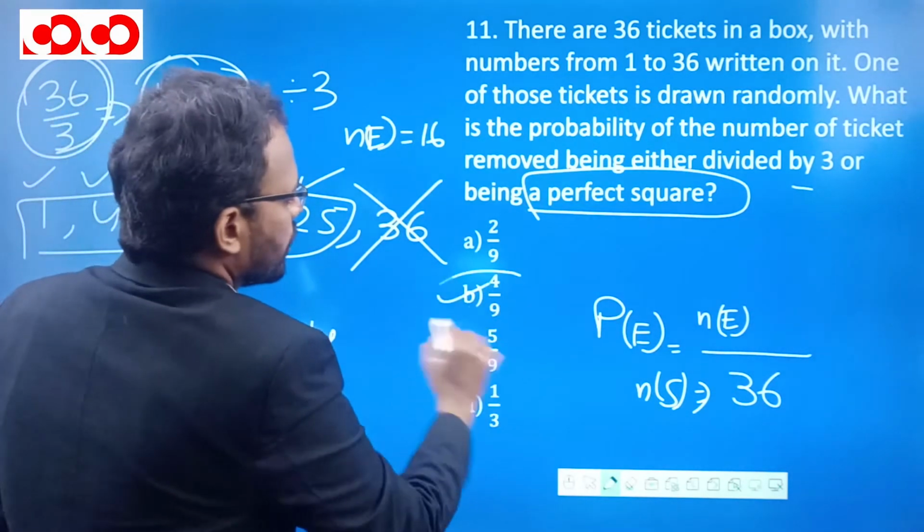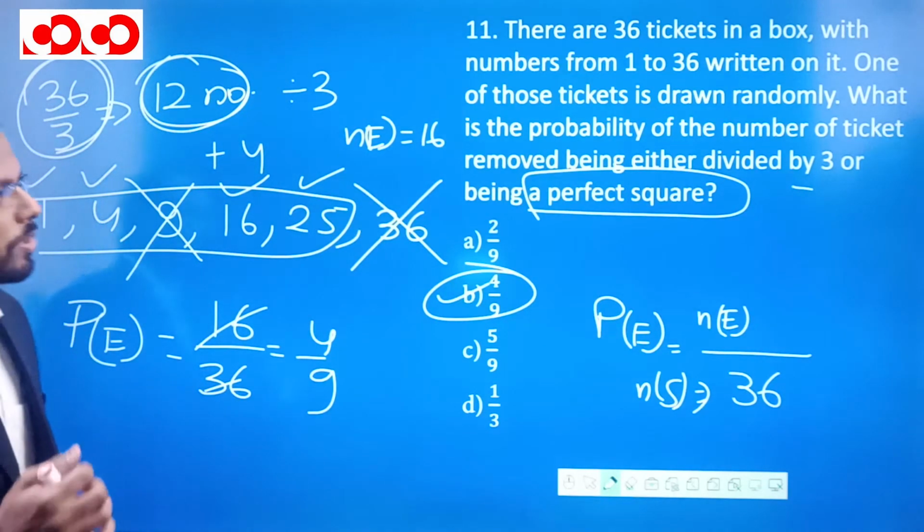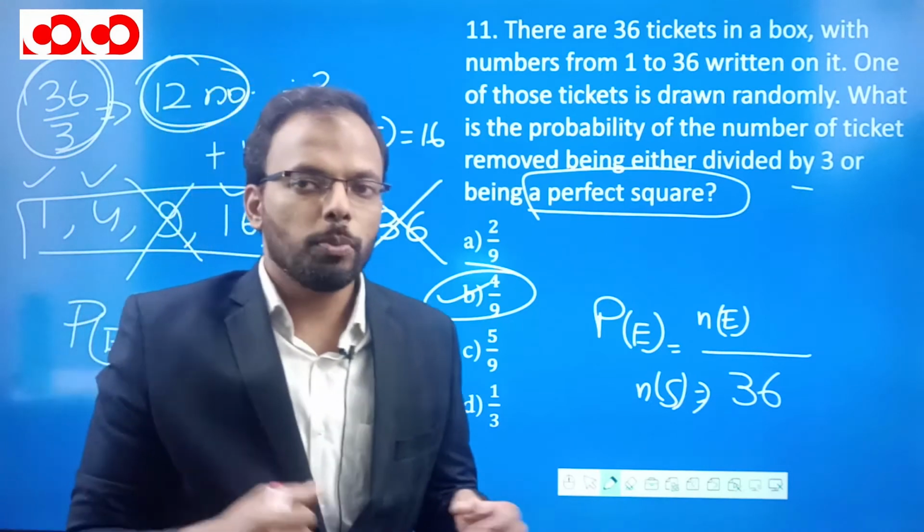And the answer to this question is B option. This can be cut by 4. 4 by 9 is the correct answer for this question. I hope this is clear. Let's move to the next question.